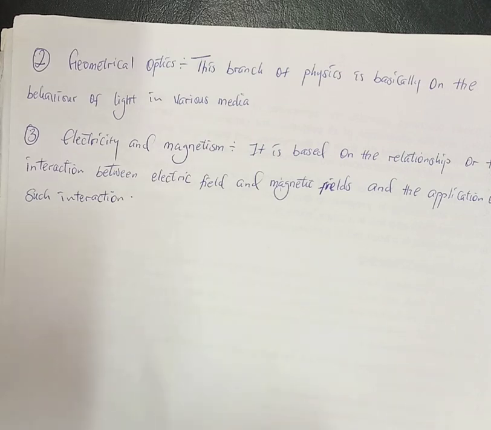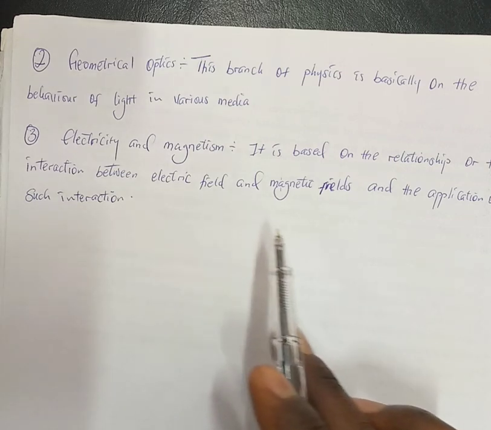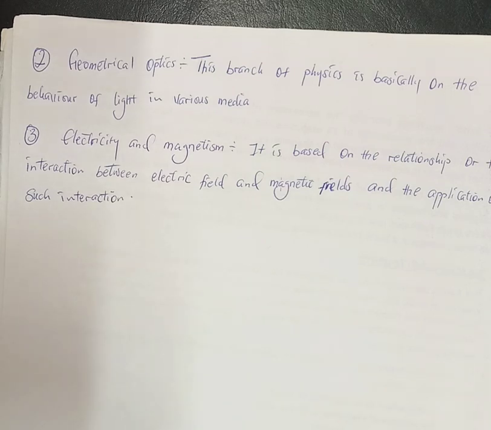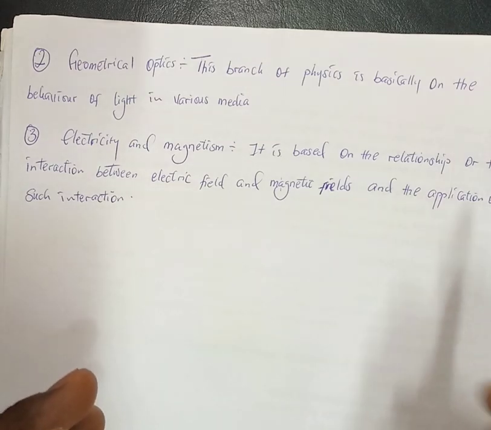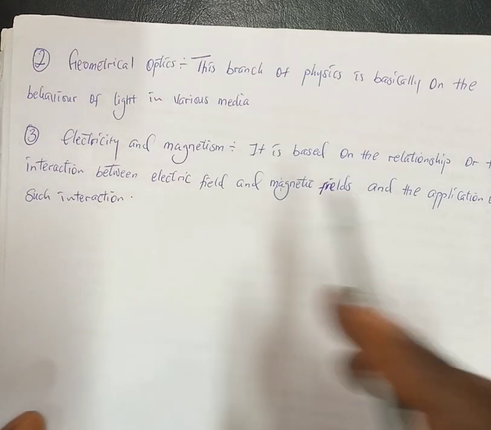We will study the electric field and magnetic field in the next lesson. This is just an introduction, so we'll do that next time. And not just the relationship, but it teaches you how to find the interaction, how to know that yes, there is interaction between magnetic field and electric field. That is what this branch of physics is all about.